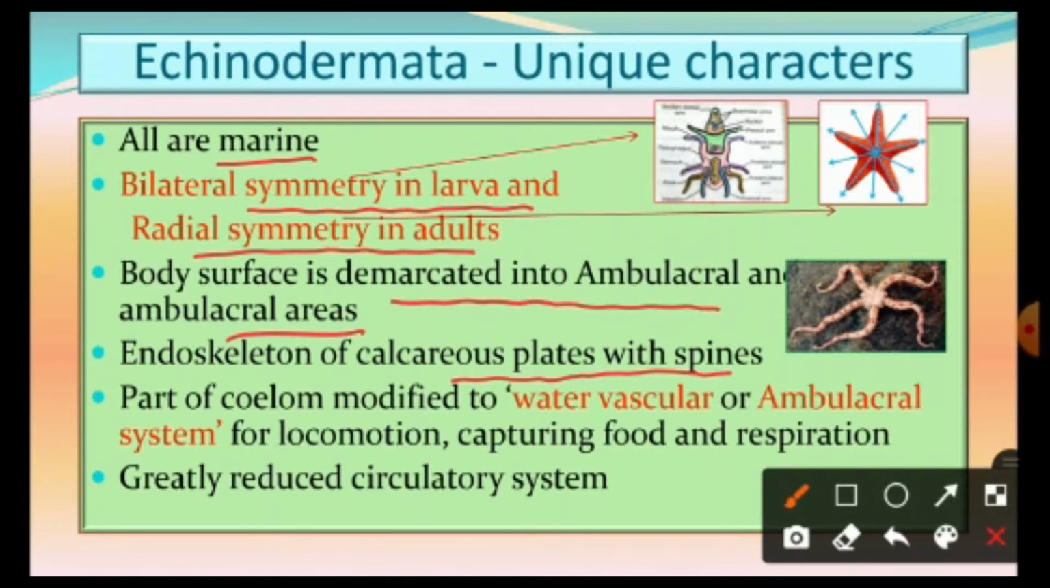This is also a special and unique character of the echinoderms. And the part of the coelom, as I said earlier, is modified into the water vascular system or ambulacral system, which is meant for locomotion, capturing and transportation of the food material, and to some extent respiration also. Then the circulatory system is greatly reduced and the nervous system is of primitive type. All these characters give a unique nature to all echinoderms. Thank you.